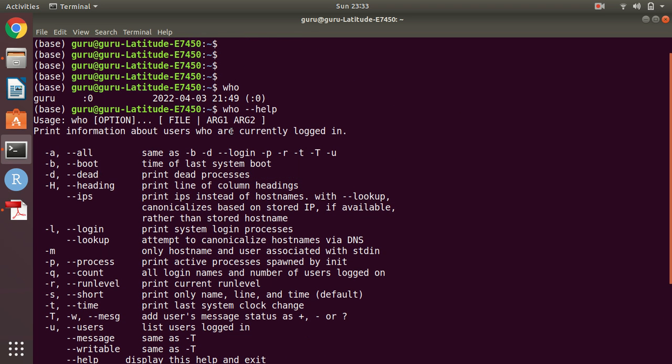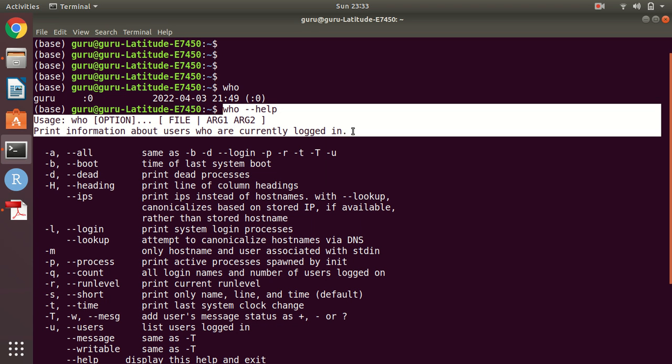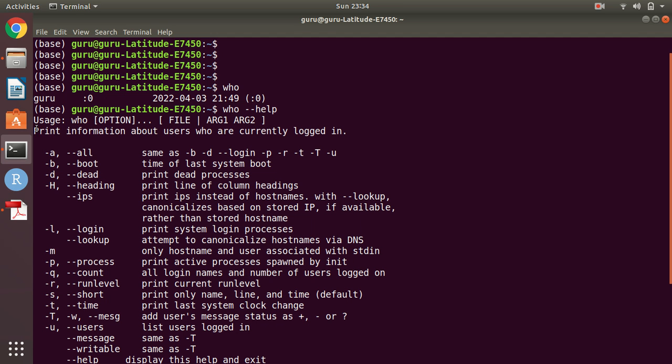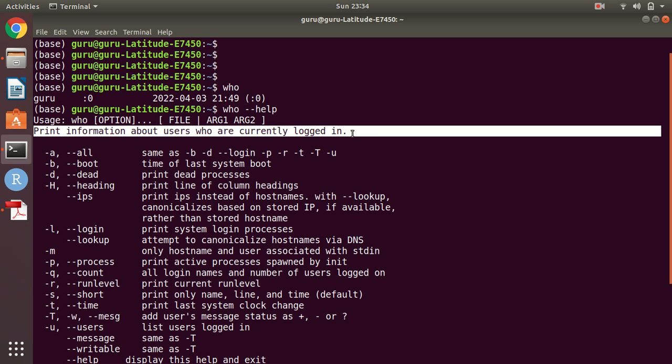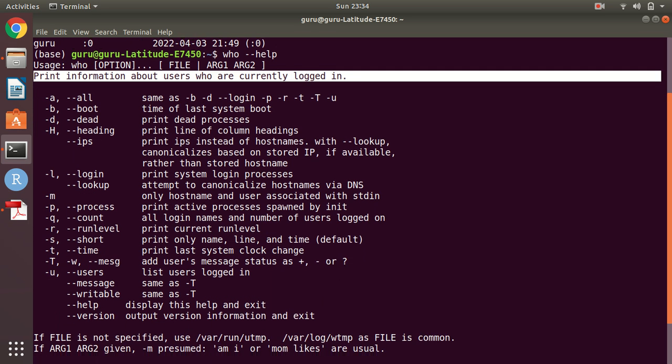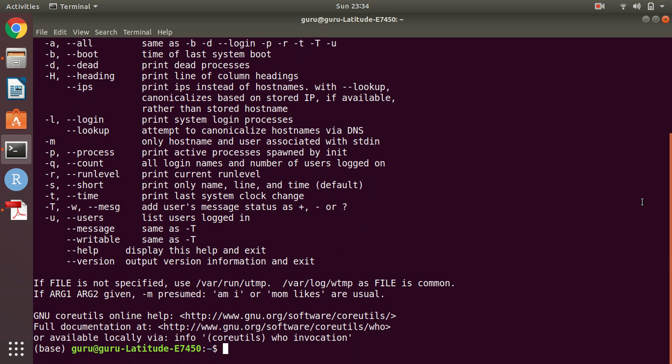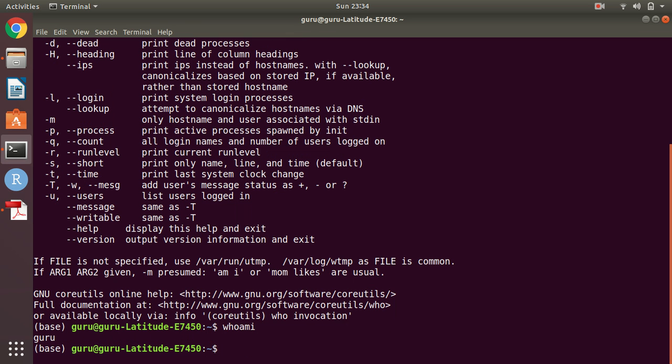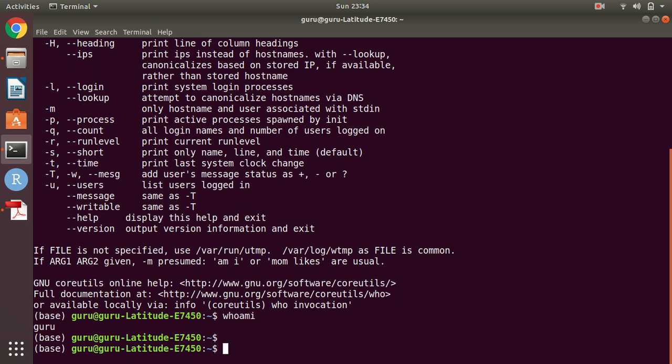What is the use of it? You can see here, after using this command we get the message. Along with that, we can use multiple options with the who command. It prints information about the users who are currently logged in to your system. Likewise, the second command which we have seen, who am I, shows only the single user that is created on my system, so for that purpose it is showing.